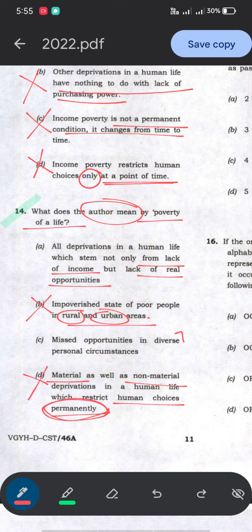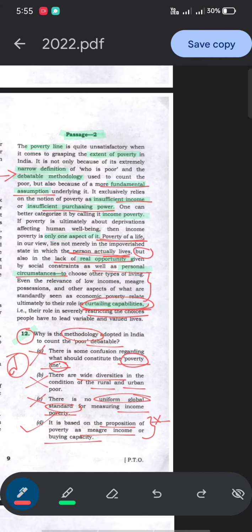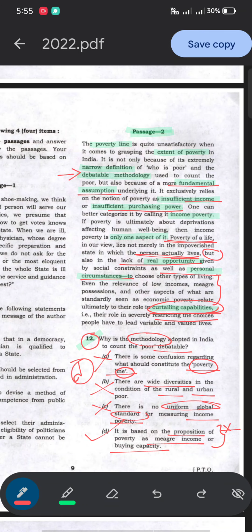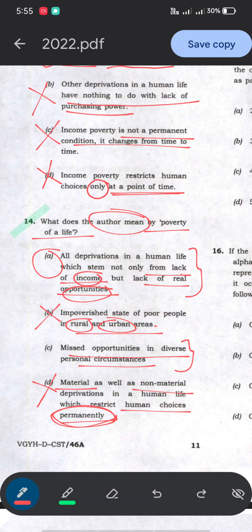So between this option and this option, this one has a narrow connotation, but this one has a wider connotation, that all deprivation stems not only from lack of income but from lack of real opportunities. Whatever state we are living in, there is lack of real opportunities as well as personal circumstances. So option A, we will choose option A.